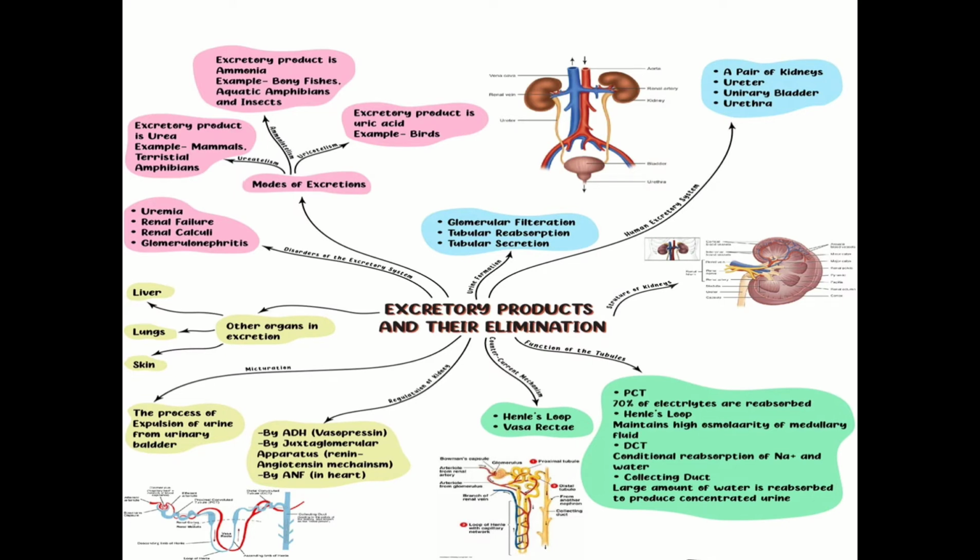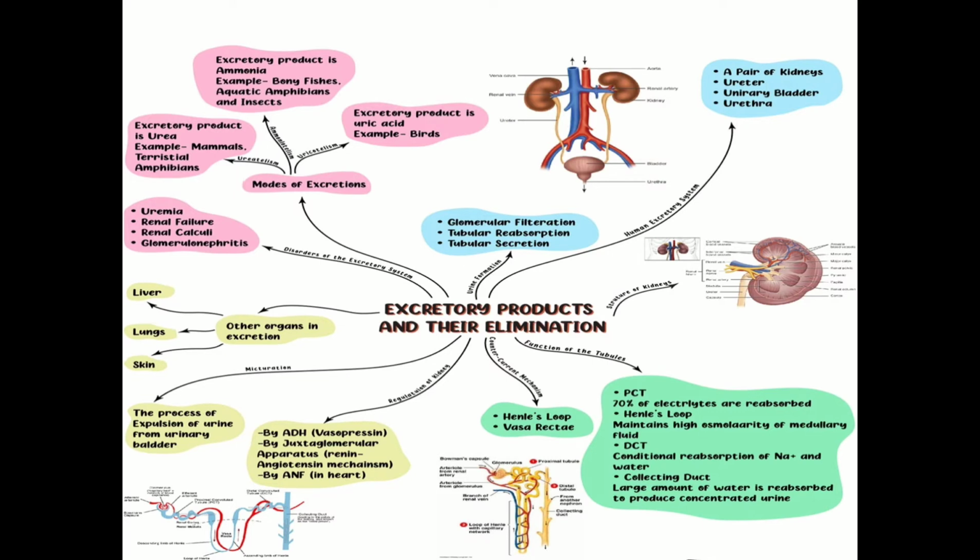So the various excretory organs are the protonephridia or flame cells. Now the protonephridia or flame cells, these are the excretory and osmoregulatory structures in platyhelminthes, rotifers, some annelids and cephalochordates. Then nephridia. Nephridia are the excretory structures in earthworm and other annelids. Malpighian tubules. Malpighian tubules are the excretory structures in most of the insects, including cockroach.